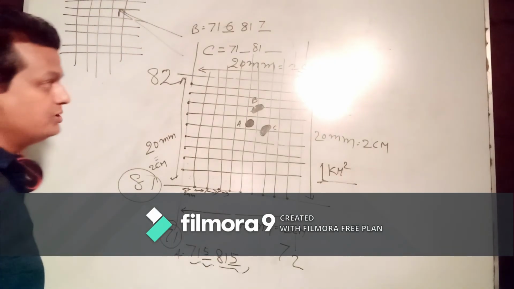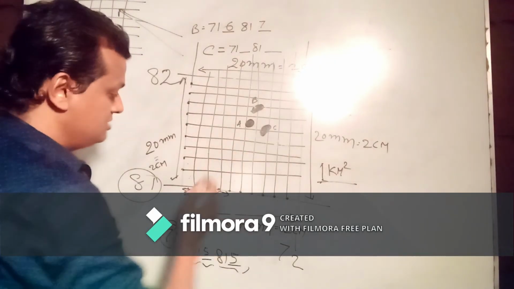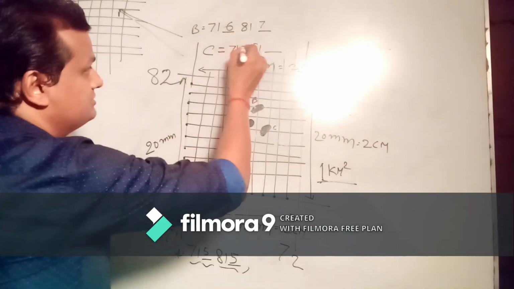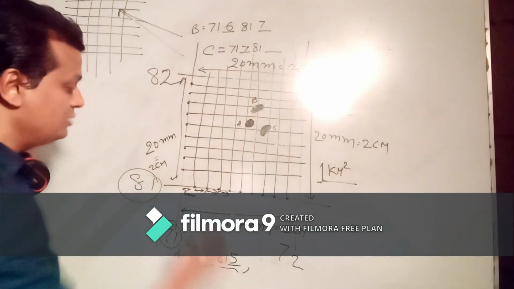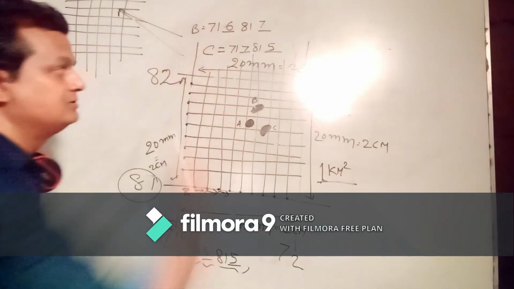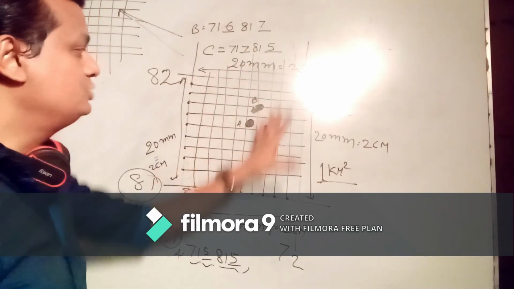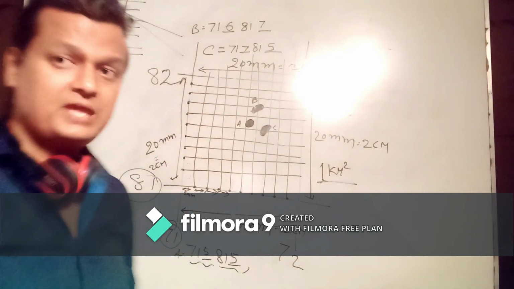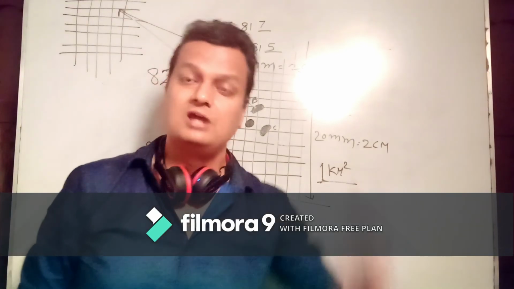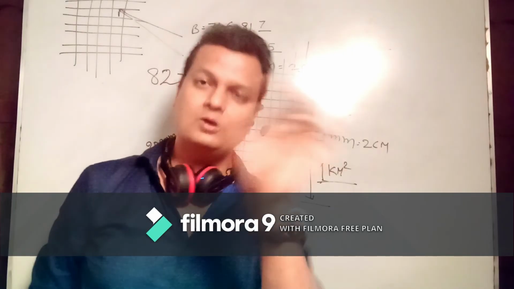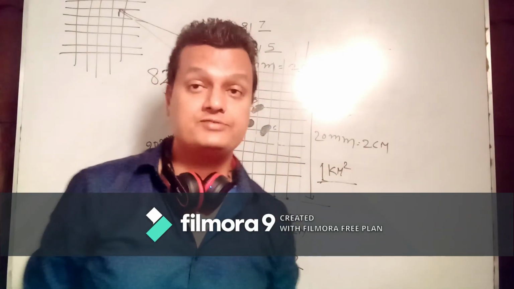After this 71 you can count again the line number 1, 2, 3, 4, 5, 6, 7. 71, 7 and 81, 1, 2, 3, 4, 5. 81, 5. In this way you can give a 6 figure grid reference, and 2 questions in the board examination 100% will come. 100%. The first question only will be for the 6 grid reference.